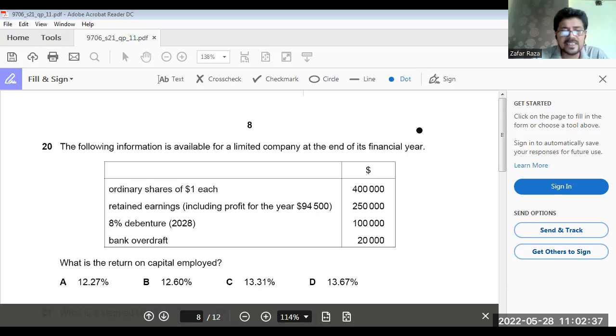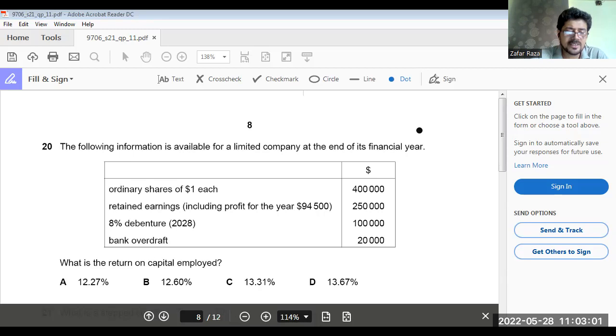So your return is 86,500 divided by your shareholders' equity, total equities, that is shareholders' equity plus long-term loan. That would be how much? 400,000 ordinary shares, 250,000 retained earning, and 100,000 debentures.